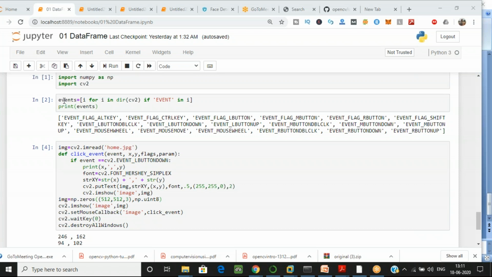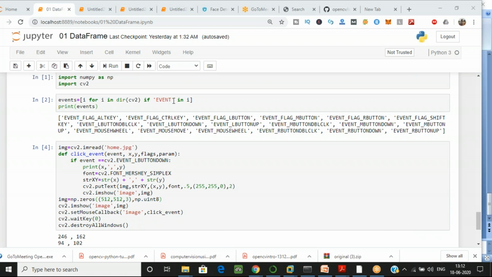So for checking the events, I have used one for loop over here. I have created one variable, events, and I am checking this in the directory of cv2, because cv2 is your package. So I have to find in cv2, and I am creating one condition, because now we have reached cv2 and started finding.